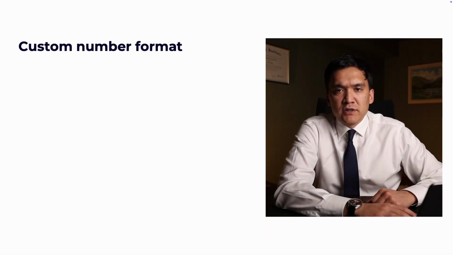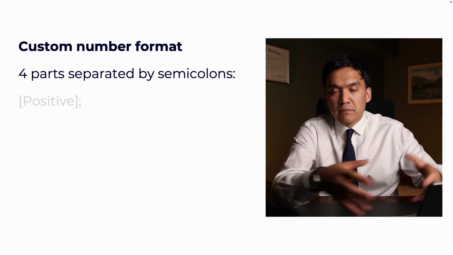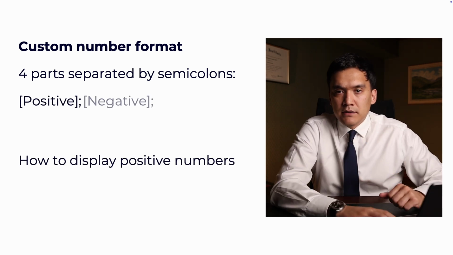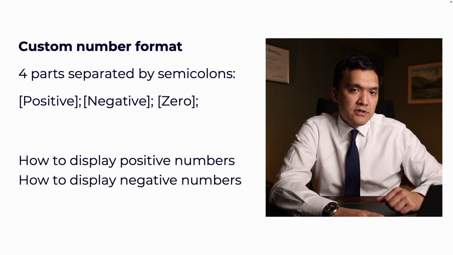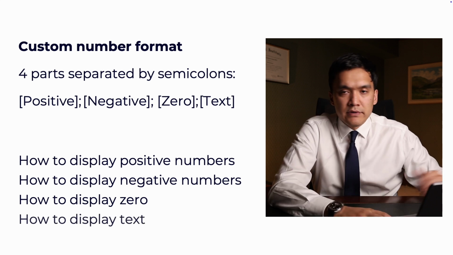So the way custom formatting works in Excel is there are 4 parts separated by a semicolon. First part is how we want to show a positive number. Second part is how we want to show a negative number. Third part, how we want to show 0 number. And last part is how we want to show text.